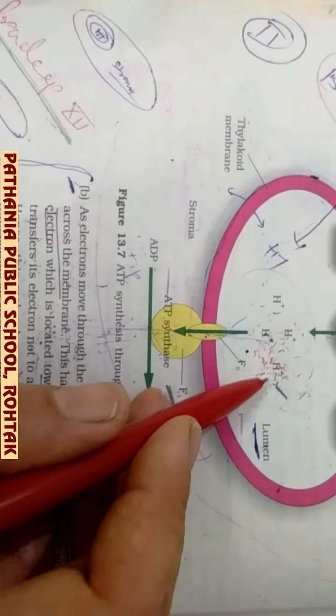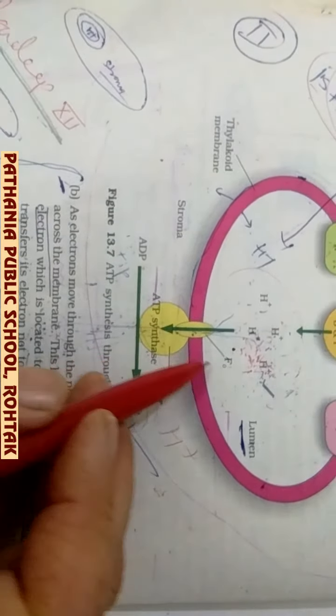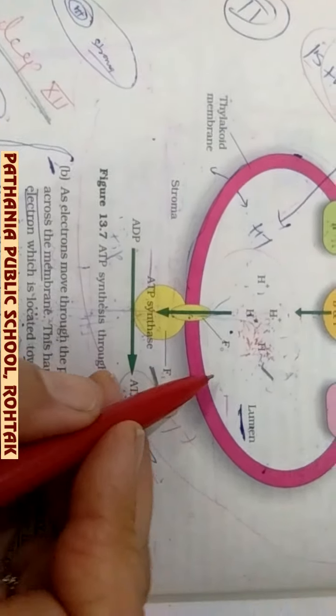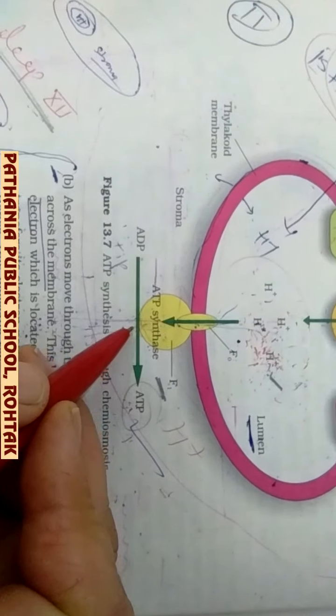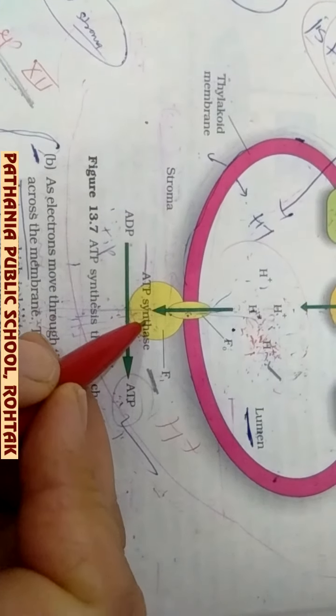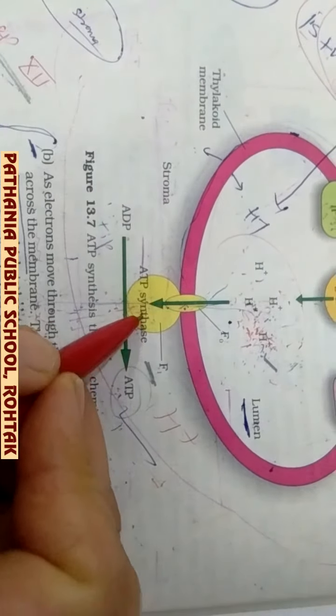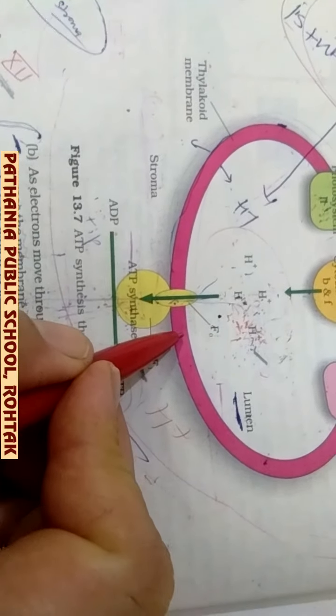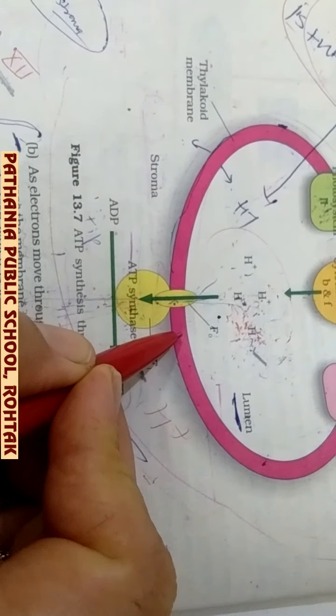Gradient means outside the protons are fewer and inside the lumen the protons are more, so there will be facilitated diffusion. Facilitated diffusion means the movement of ions from higher concentration to lower concentration, but they are not moving automatically; they are moving through this transmembrane channel, and this transmembrane channel is formed by the F0 ATP synthetase. Actually, this is an enzyme located on the membrane of the thylakoid.